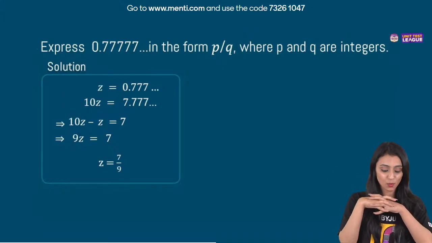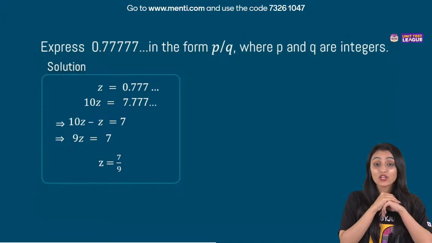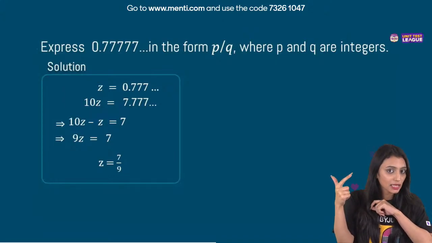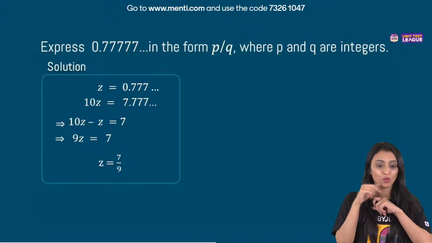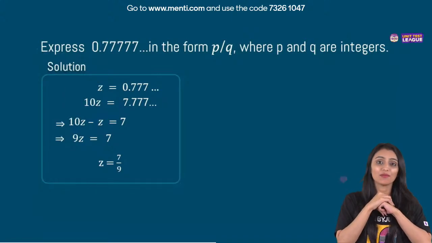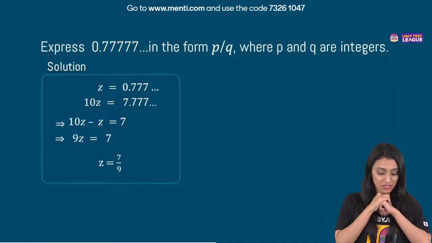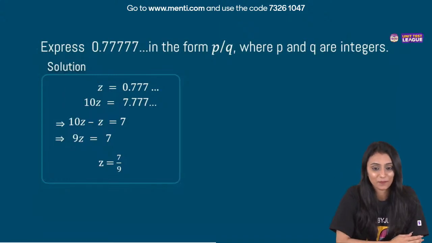Let's say z is equal to 0.77777. It's a non-terminating but repeating decimal expansion, right? So 7 is the only number that is repeating again and again. That's why I'll multiply by 10 on both the sides. We have 10z equal to 7.777. Let's subtract these two equations. 10z minus z equal to 7. So we have 9z equal to 7. Z is 7 by 9.